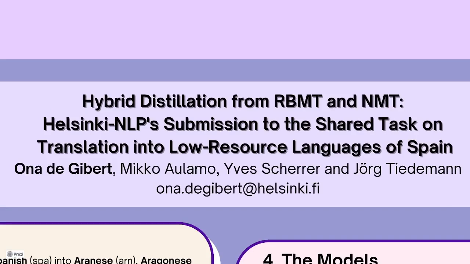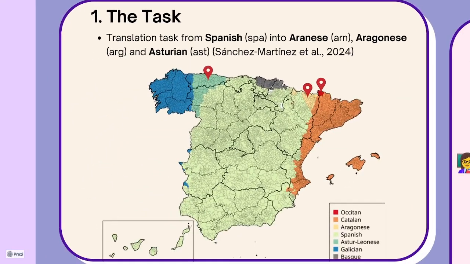Now, let's get started. What is the task about? The task consists in a translation task to translate from Spanish, a high-resource language, into Aranese, Aragonese and Asturian, three low-resource languages of Spain. Asturian is spoken on the northeast region of Spain, while Aranese and Aragonese are spoken on the northwest. Aranese is a variant of Occitan that you can see down there in the legend in the map.